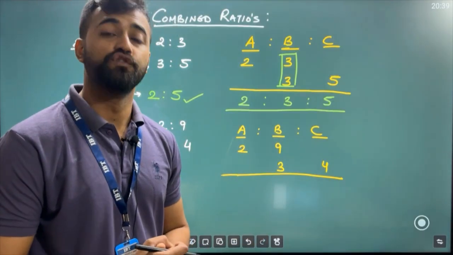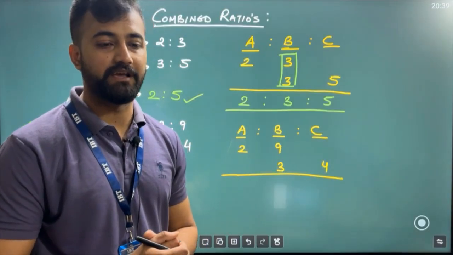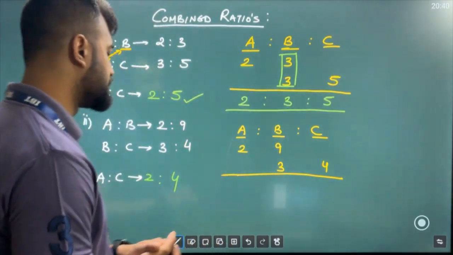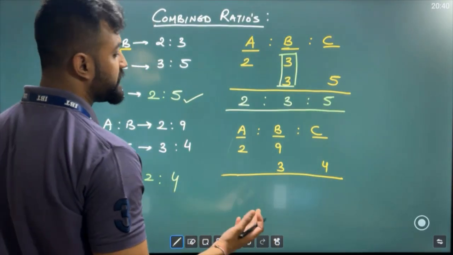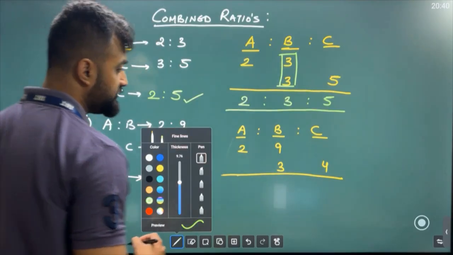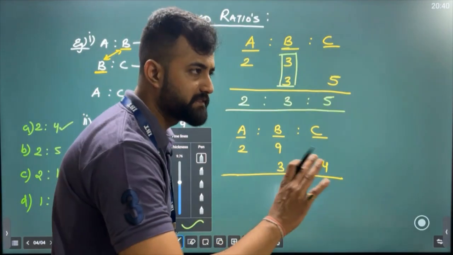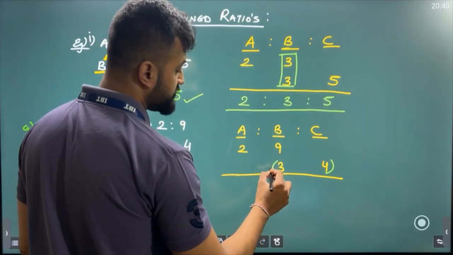It's different, sir. So what do we need? We need to make them the same. We have to make them exactly the same. Okay? So how will we make them the same, sir? It's very simple. You just need to multiply by something which will make both of them similar. For example, sir, see, out here I have 9, out here I have 3. Can I make 3 as 9? You would say, yes sir, we can. Sir, how will I make 3 into 9? Sir, multiply the 3 by 3.